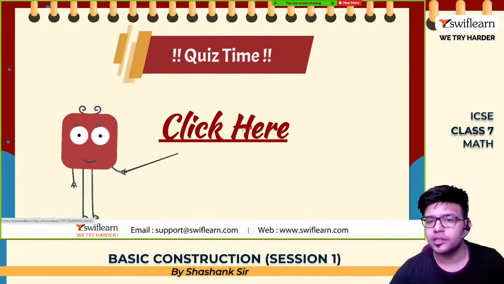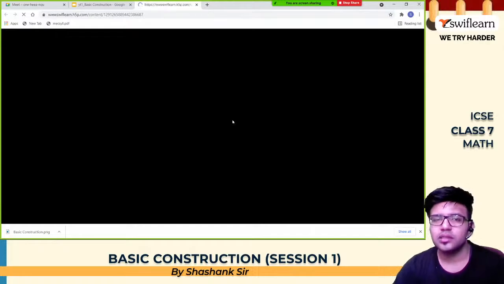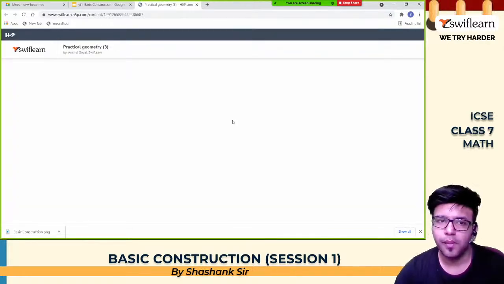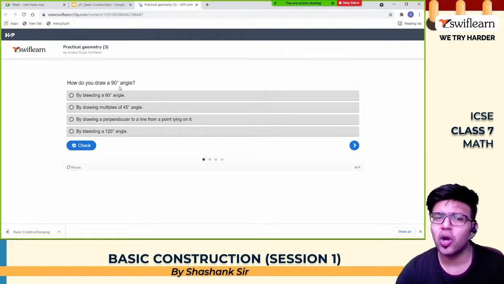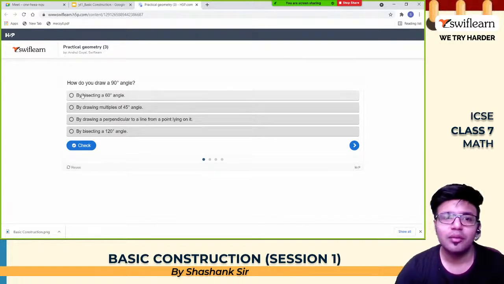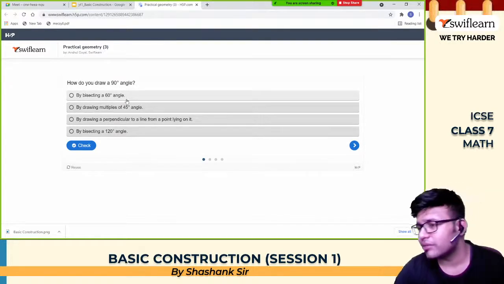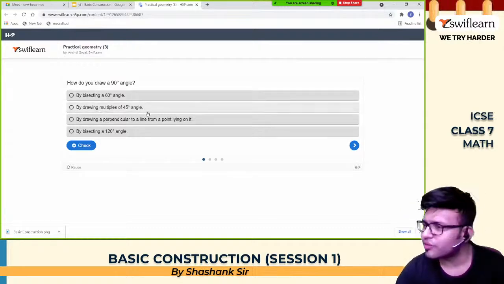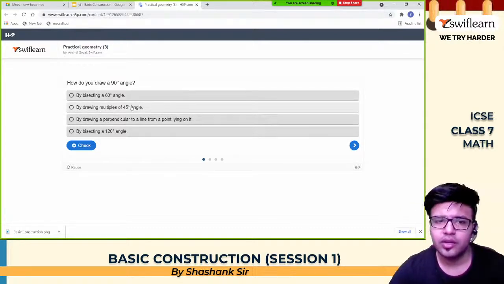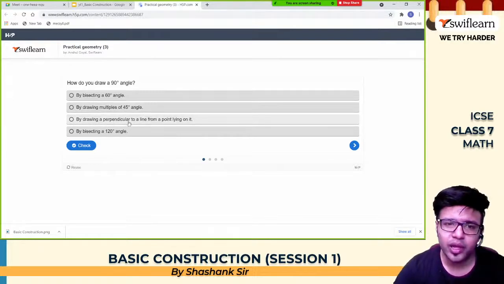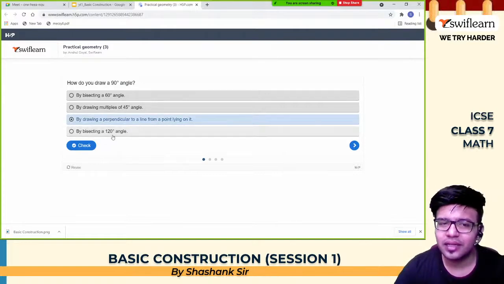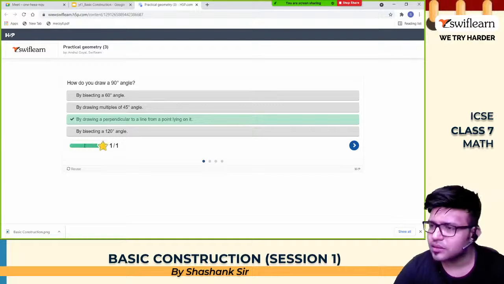Okay, quiz time, let's play some quiz. How do you draw a 90 angle? Bisecting a 60 angle will give us 30. Drawing a 45 angle, we have not learned yet. To get 45 we need 90. So by drawing a perpendicular to a line. Bisecting an angle of 120 you get 60. So I think this is the answer. Yes, right. Drawing a perpendicular line to a point lying on it.